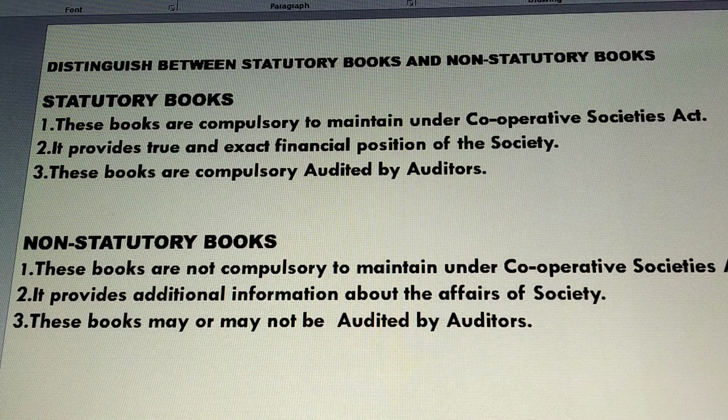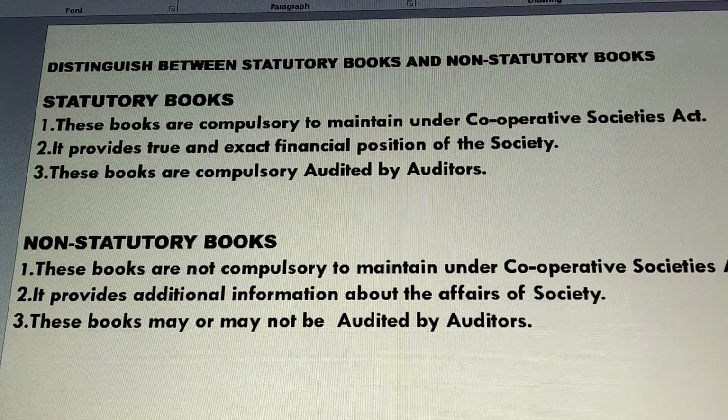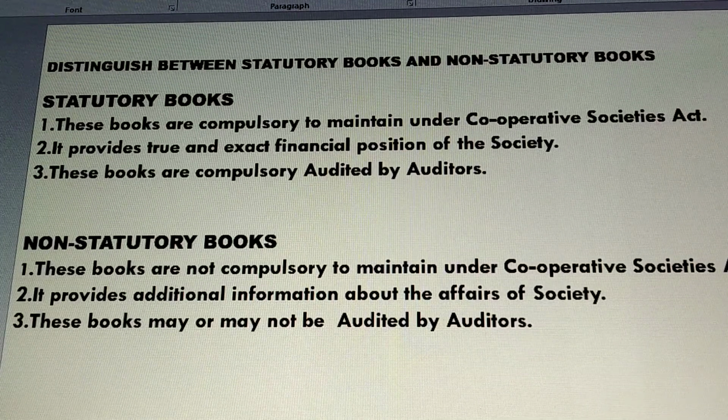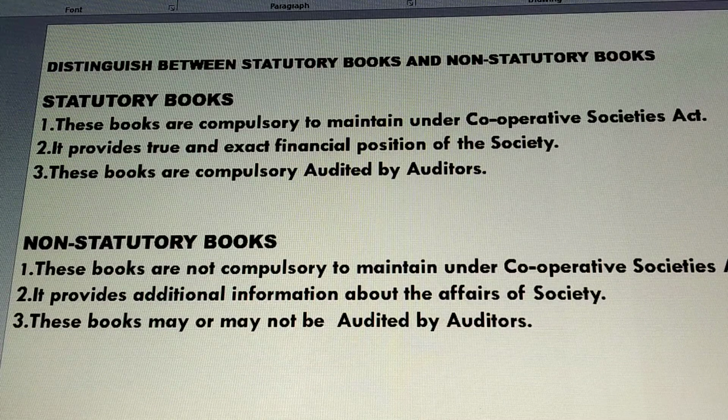So they are going to go through the statutory books, which are audited by the auditors. That is the reason statutory books are very compulsory, because they give the true and exact financial position. So the third point: statutory books are compulsorily audited by auditors, right?